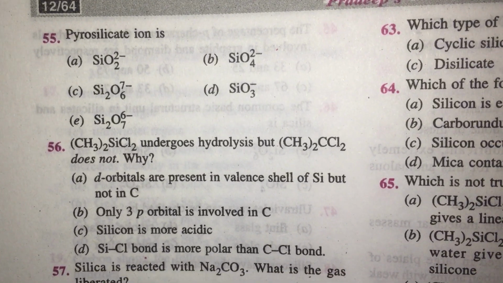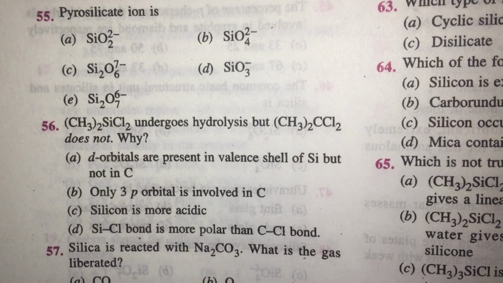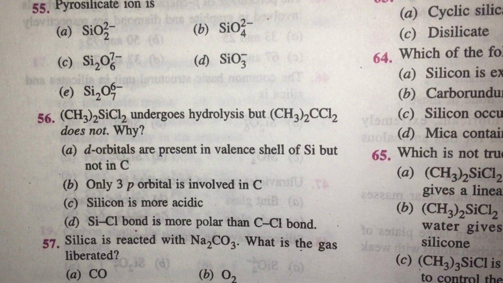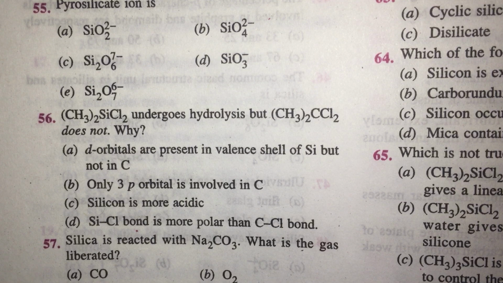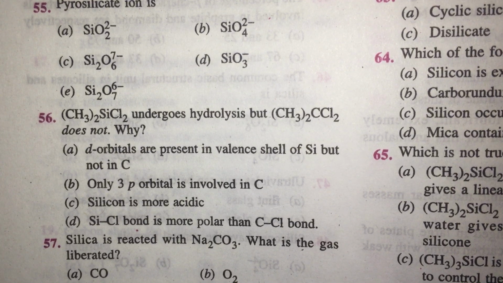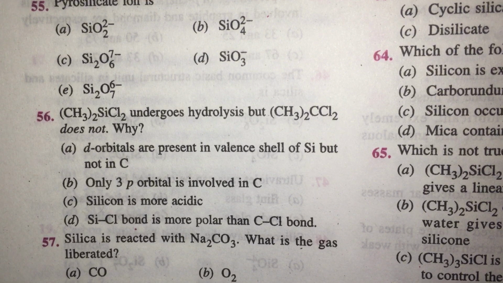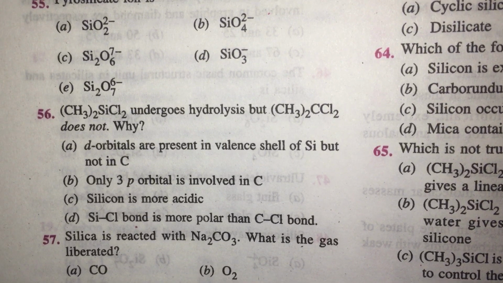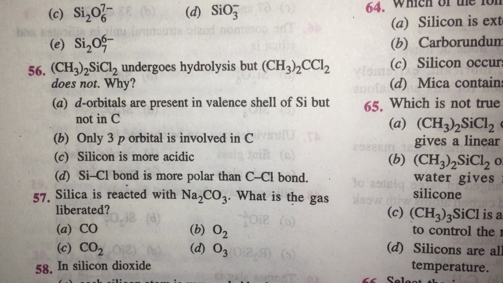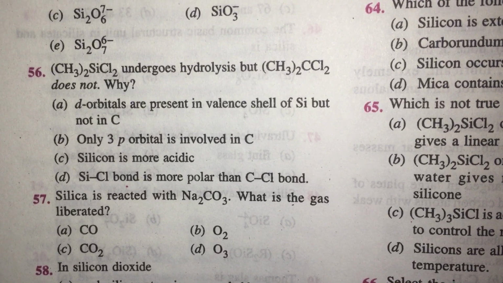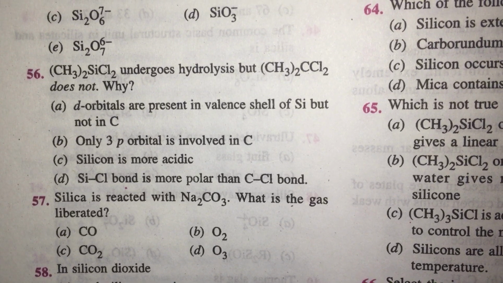Pyrosilicate ion is obviously Si2O7 6-, option A. Dichlorodimethylsilane undergoes hydrolysis but not dichlorodimethylmethane. The reason is silicon has empty d orbitals in the valence shell, so it can expand its covalency and not the carbon. Option A.